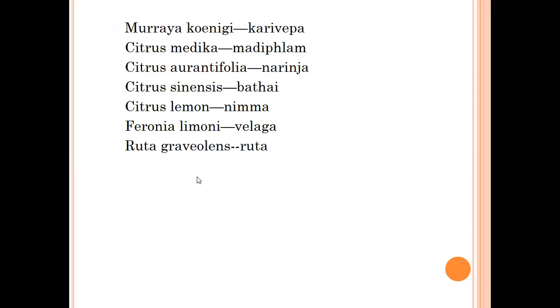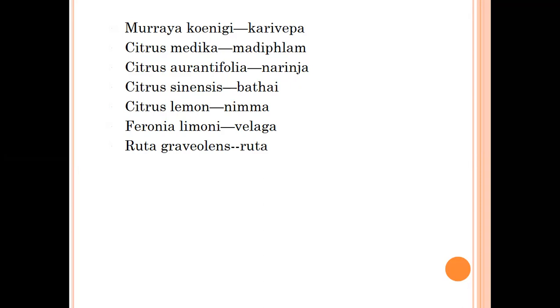Before that, the Rutaceae family has about 156 genera and 1800 species. These are distributed in temperate and tropical regions. In India, 23 genera and 80 species are present.